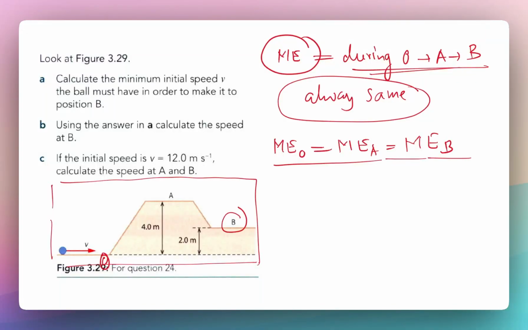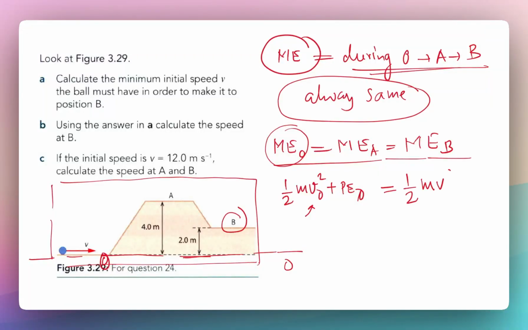And that is going to give us all the answers, because the mechanical energy generally involves half m v_o squared, which is the velocity at O, plus the potential energies at O. So let's calculate this. Here, when the ball is over here, we take the datum for the potential energy here, so it is at zero height. So my potential energy will be zero. So all the energy which this ball has is simply half m v squared. So it has only kinetic energy over here.